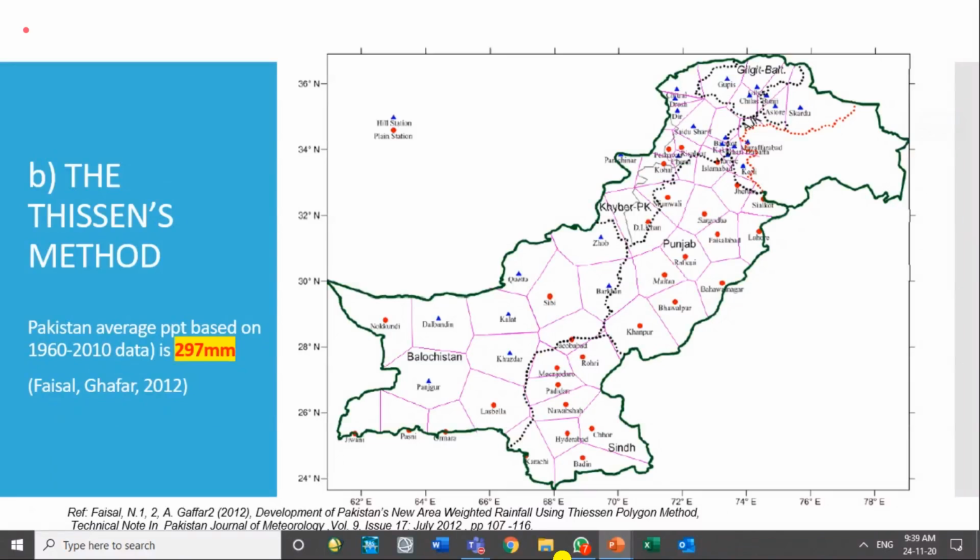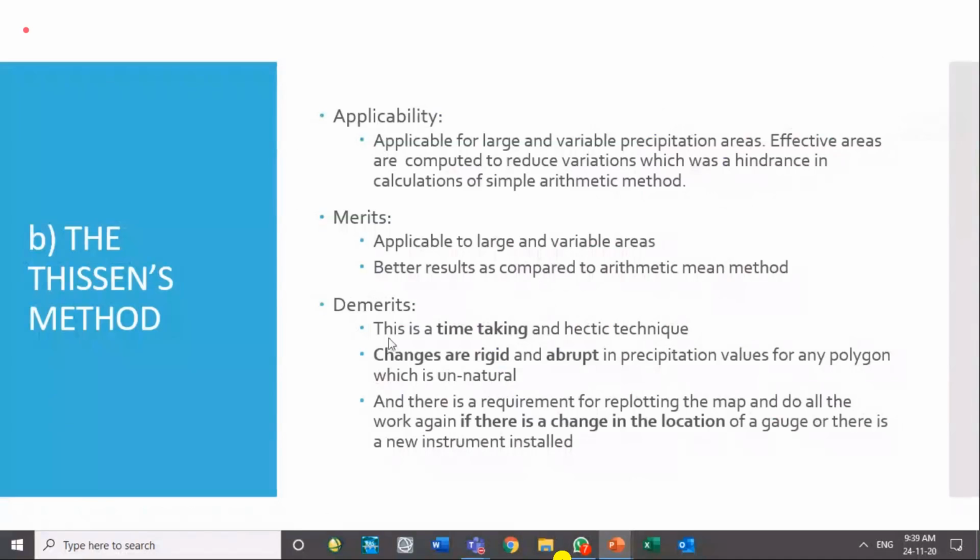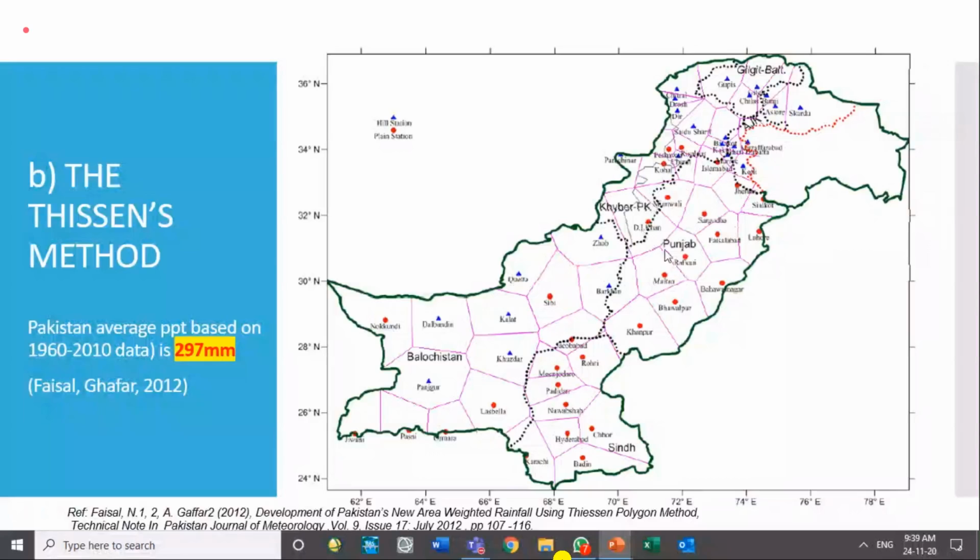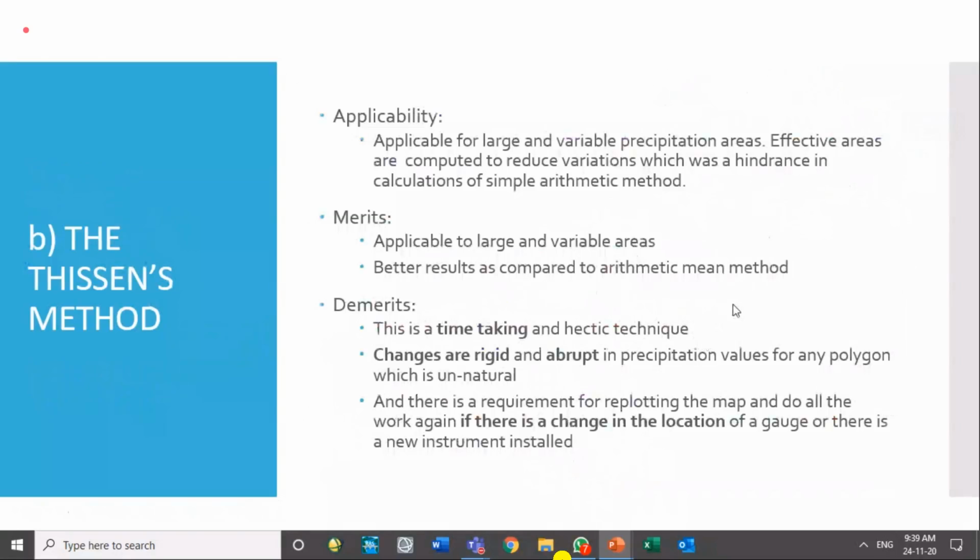You give it the total area, you give it the location of the stations, and it can give you the Thiessen polygons easily. And you can then ask it to give the area of each polygon independently, and you can calculate the averaging quite easily. It has merits and demerits. A merit is that it can take care of unevenly distributed gauges quite easily, because it calculates the effective area. A demerit is that it is a laborious job, and we have to redo it when there is a change of the network. It is applicable for large and variable precipitation areas.